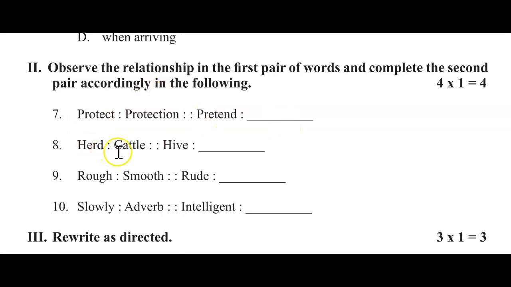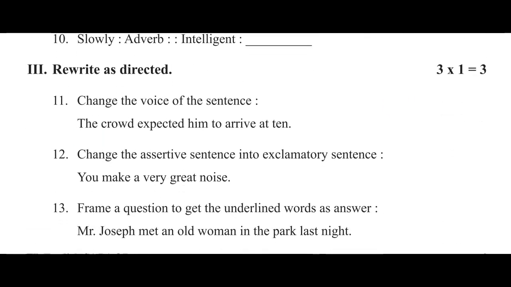Like herd is cattle, hive is what, rough means smooth, rude means what, you have to write the meaning here. Okay, here slowly means adverb, intelligent is what. Got it? Next, third main, rewrite as directed.